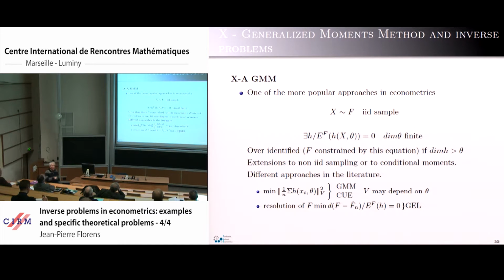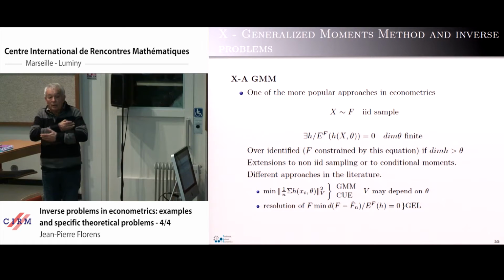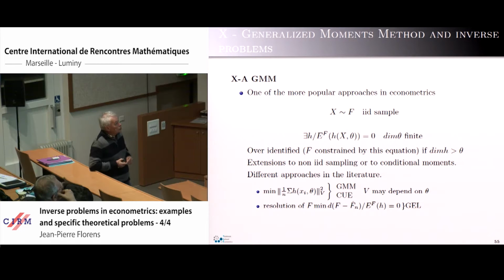The last point I want to treat briefly this morning is also strictly related to one of the examples I gave at the beginning, which is the GMM model. So I want to address a semi-parametric problem. We want to estimate a density and a parameter theta using something which is probably the most popular method for econometricians, which is the GMM approach. And the way I want to treat that is in the Bayesian framework, because I have worked in that field, and this is another type of presentation.